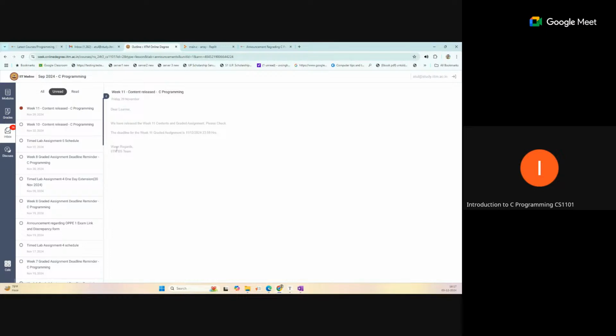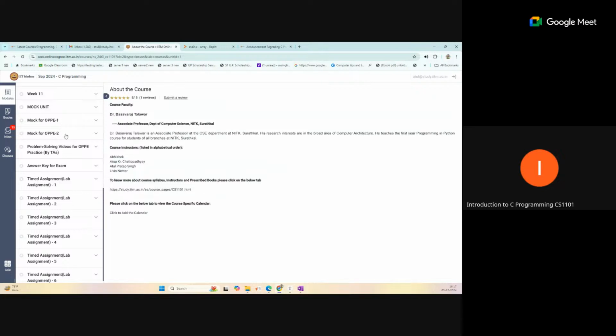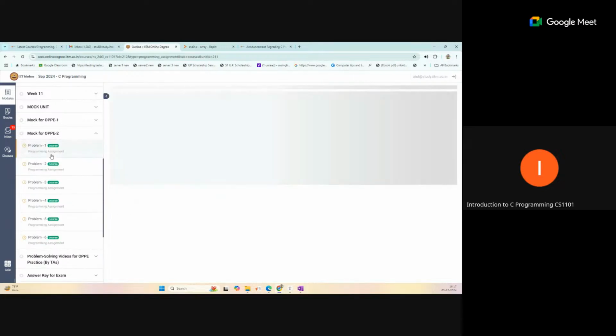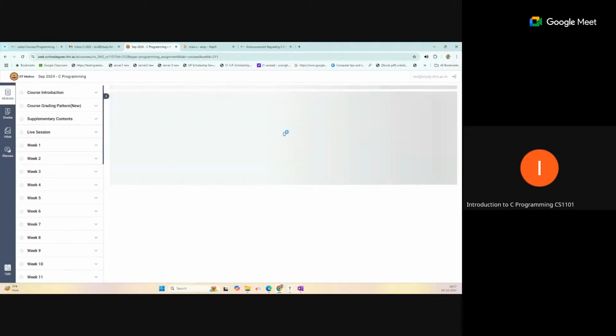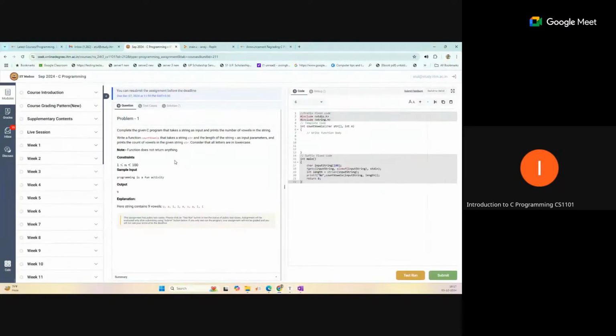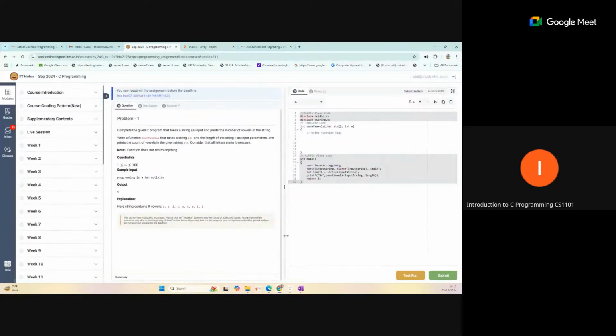So every problem mentions this in the question itself. If you see any mock question, suppose we open this problem 1. First thing, one more important thing. Last time we found that many of the students faced the button disappear issue. So we always said to use the new UI. This time I think you will automatically move to this new UI. If you are getting the old UI, just move to this new UI, this one. This is more comfortable and more error free.